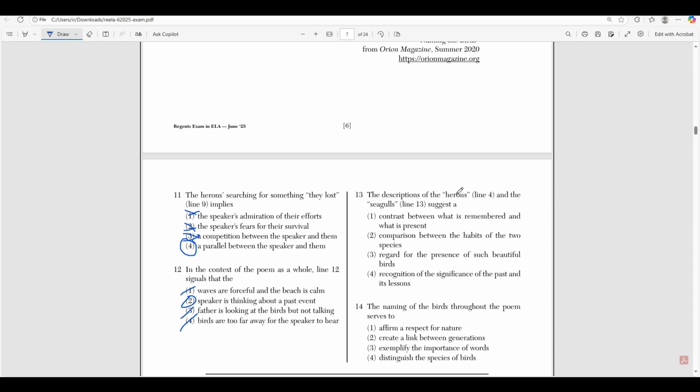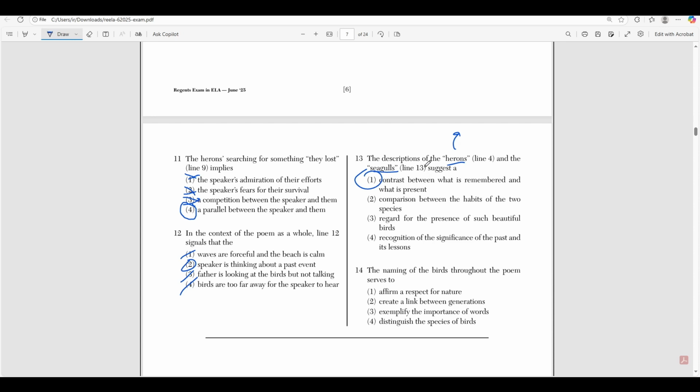So by comparing the herons, which are these elegant creatures that have a connection to his father in the past, to the seagulls, which are kind of these noisy animals that he doesn't really enjoy, he's making a contrast between what is remembered and what is present. He remembers the herons, but now what exists in place of the herons are the seagulls. And obviously, he doesn't like that fact. But that's pretty much what he means by that, comparing herons are a thing of the past and seagulls are a thing of the present.